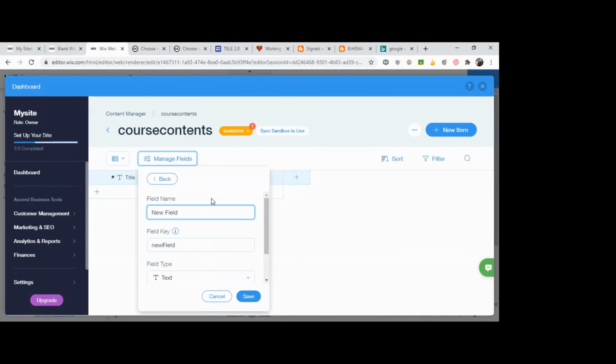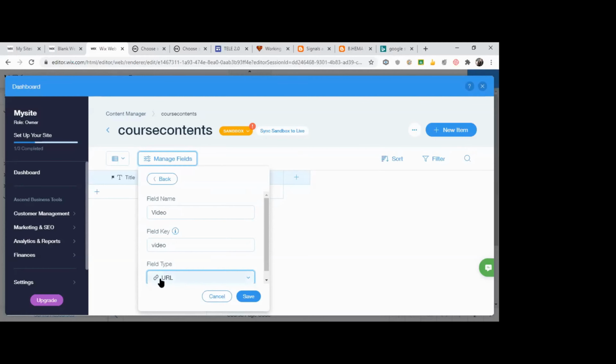Second one, I'm going to give the video source, the video itself. What is the field type? Here you have different field types. I'm going to give a URL. What I mean by URL is, I'm going to put my video in YouTube and I'll get the YouTube URL.